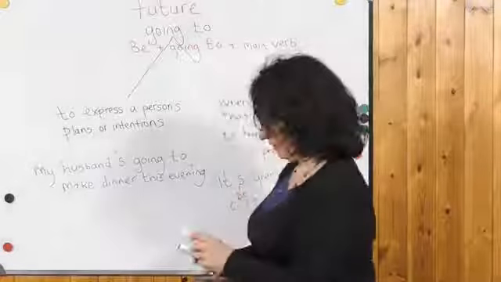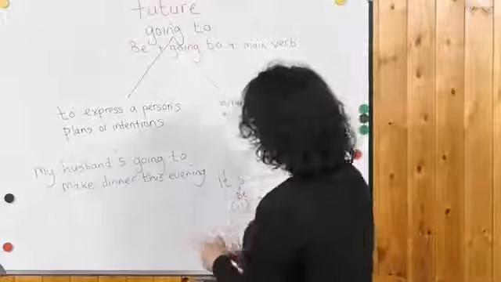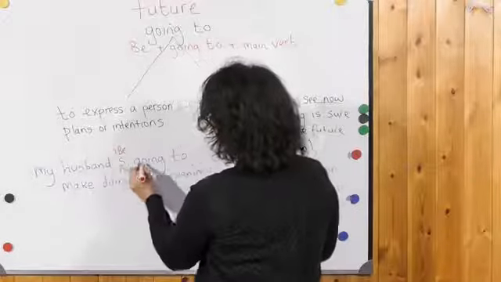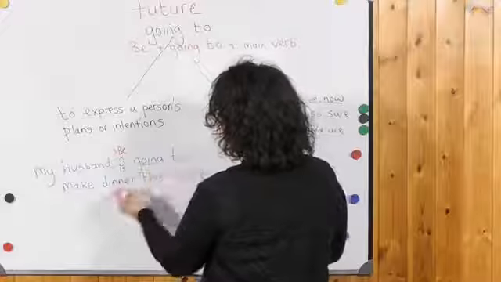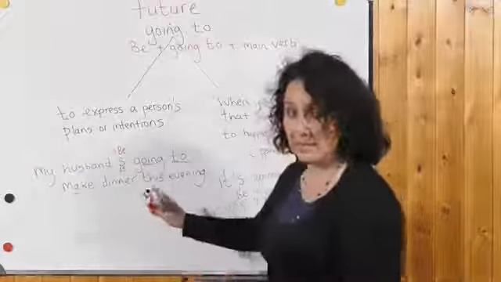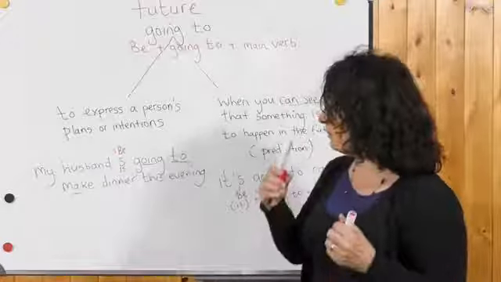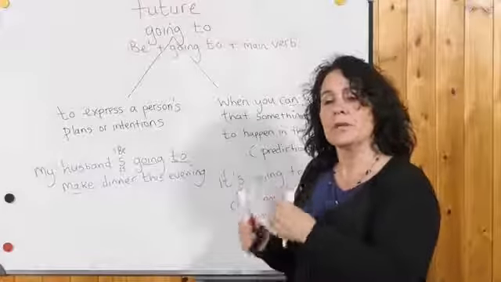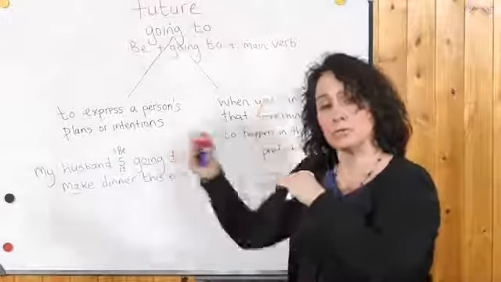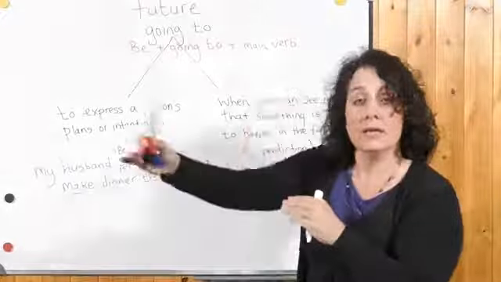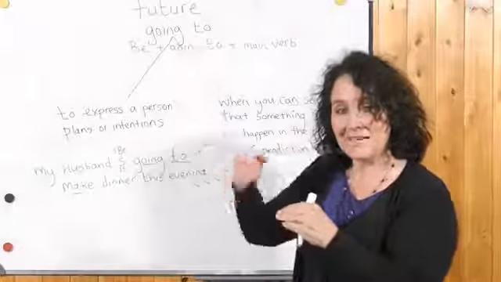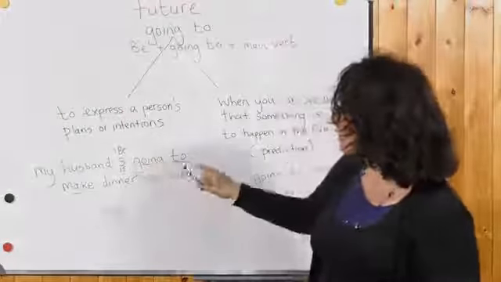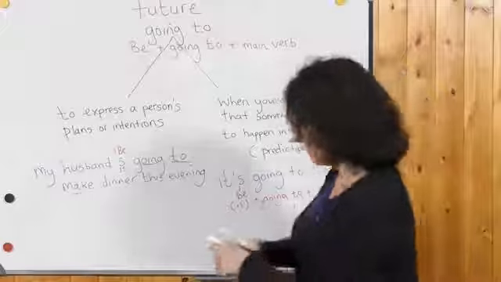Okay, so again you have the verb be, because this is, and you have going to, and then you have the verb make. So this is a plan or intention, and a plan is something that you have an intention to do in the future. Now the future could be in a few hours, it could be later that day, in a couple of days. So my husband's going to make dinner this evening.